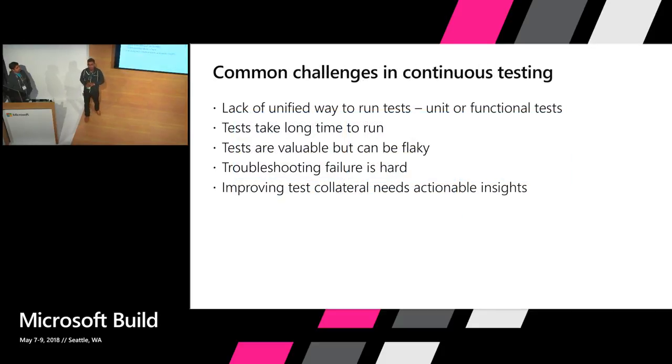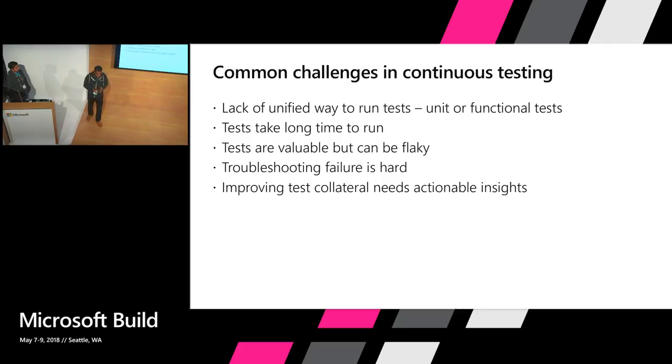Let's look at some of the common challenges that we have heard around continuous testing. One of the things is about the lack of a unified way of testing. And when I say that, that means whether you're running your unit test or you're running your functional test, there's a lack of a unified way to basically run tests.